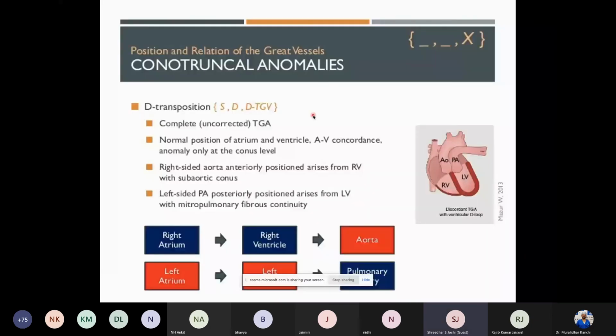Okay, again, conotruncal abnormalities, like I told you, the third part. The abnormalities related to the third part could be a complete transposition of great arteries, where the right atrium is situs solitus on the right side, with a D-looped right ventricle. The right ventricle is connected to the aorta, and the left ventricle is connected to the PA. This is a classical transposition of great arteries.